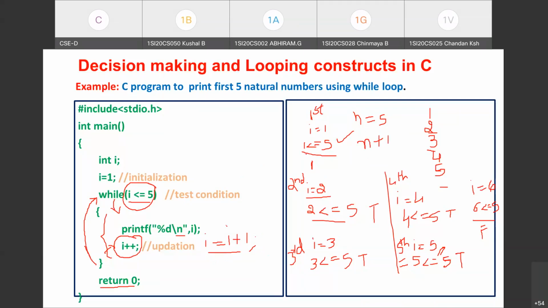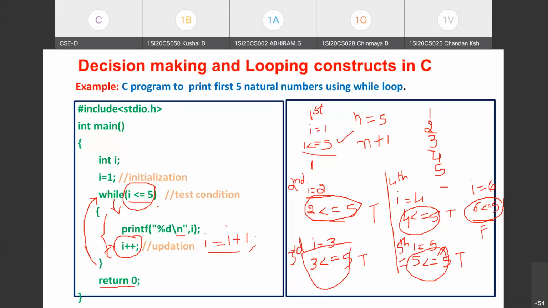See, 1 less than or equal to 5 we tested, then 2 less than or equal to 5, then 3 less than or equal to 5, then 4 less than or equal to 5, 5 less than or equal to 5. This is for all true cases. For the false case, to terminate the loop, one more time we have tested the condition. So if n is the number of iterations, n plus 1 times the test condition is evaluated. This is in case of an entry control loop.